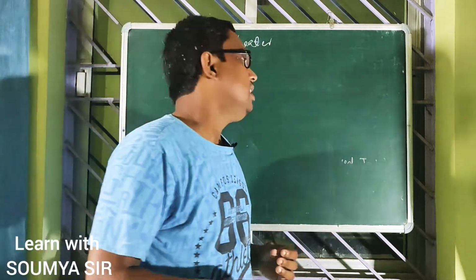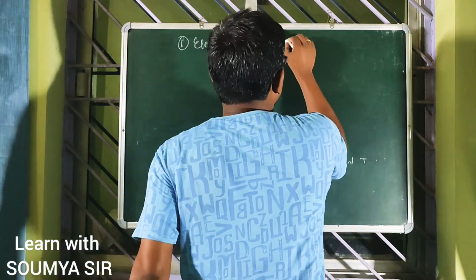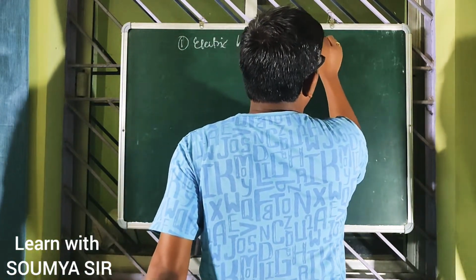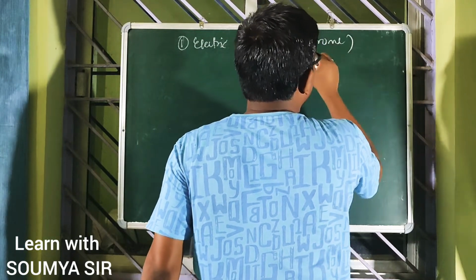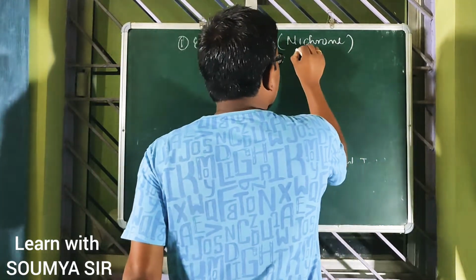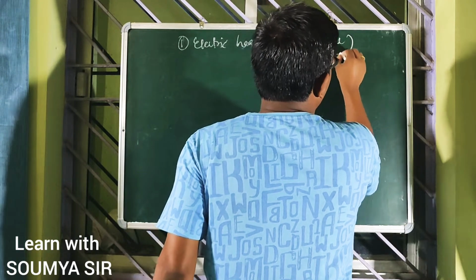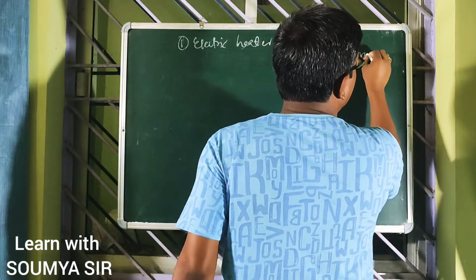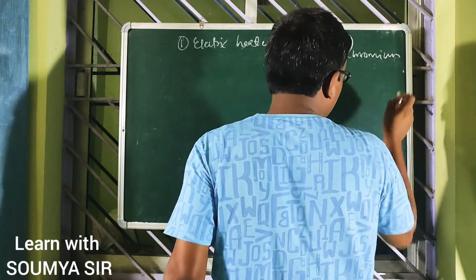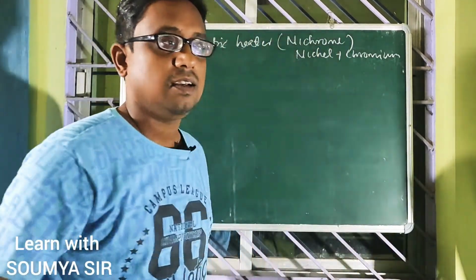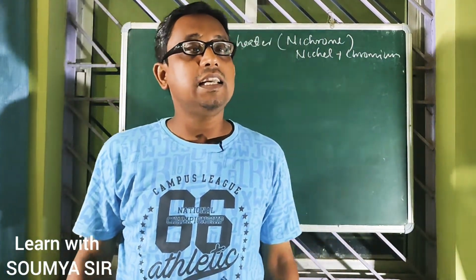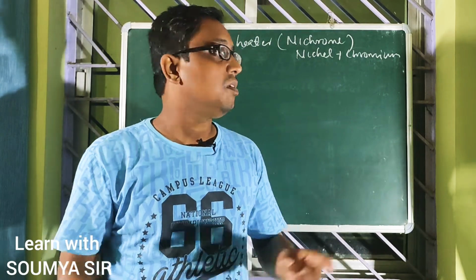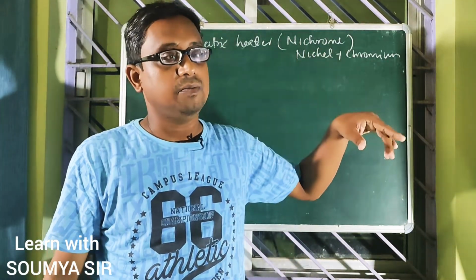That coil is made up of nichrome, that means nickel plus chromium, an alloy of nickel and chromium. The heating element of the electric heater is made up of nichrome.